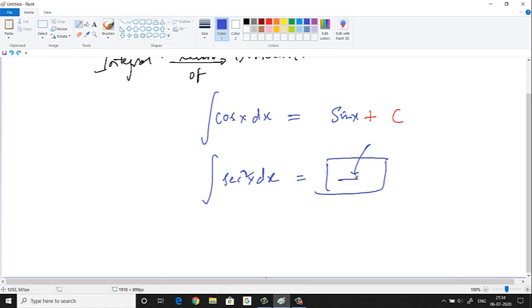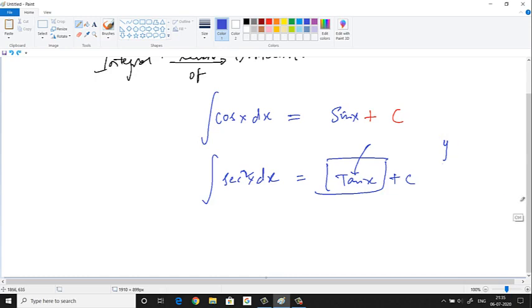So what should I put in this box so that on differentiating it, I'll get secant square x? Forget about dx, I should get secant square x. What should I put here? Tan x. If I put tan x, what is the differentiation of tan x? I mean, if y is equal to tan x, I am expecting you to know this. Y dash will be how much? Secant square x.